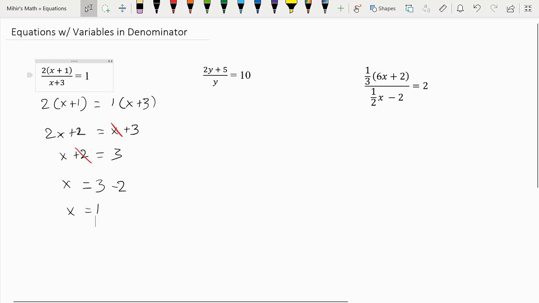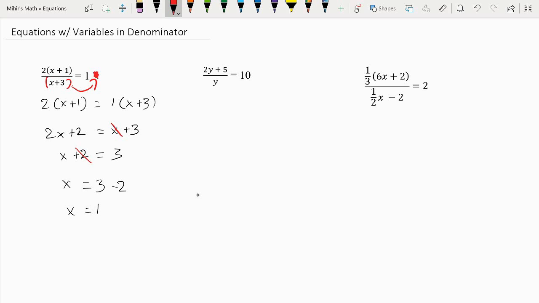So the other way of looking at this, instead of multiplying both sides by x plus 3, you see how this is everything divided by x plus 3? We can also change this division to multiplication when it goes to the other side. So this x plus 3 here, since it's being divided here, when it goes to this side, it becomes multiplication. Just like we've done with addition and subtraction in the first video that I showed you. So if we move to this next example, here I want you to try to solve it by yourself.